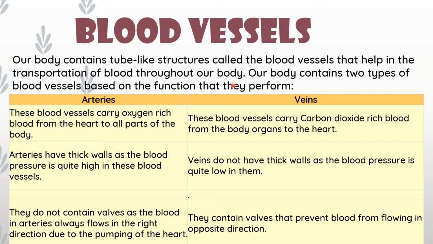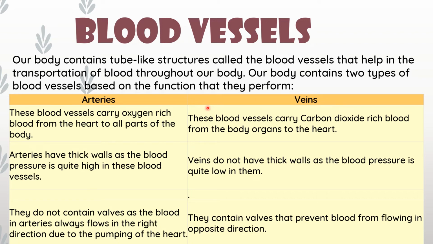So, children, all of you take your textbook and turn to page number 121, the chapter Transportation in Animals and Plants. On the right side, you can see a picture of the circulatory system of a human body.